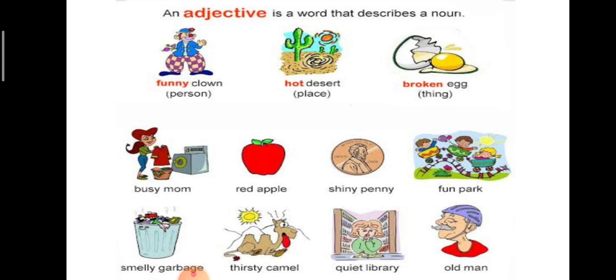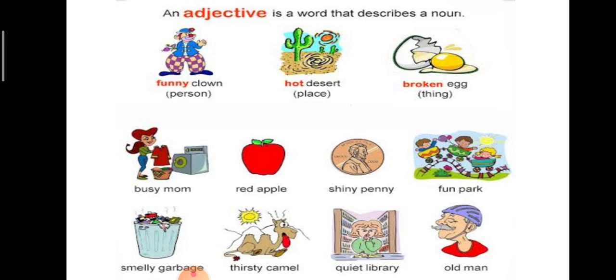For example, to find an adjective, remember that an adjective describes a noun. Okay, first one, funny clown. Which is the adjective? Funny is an adjective, which describes the noun clown. The clown is being described as so funny. So, an adjective is a word that describes a noun.